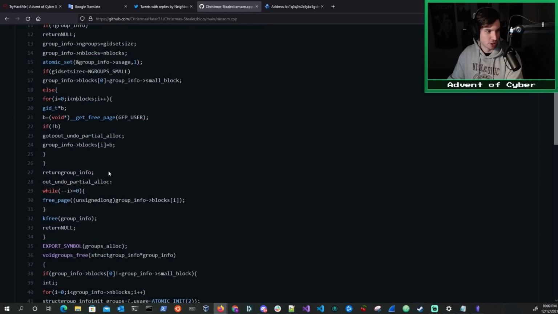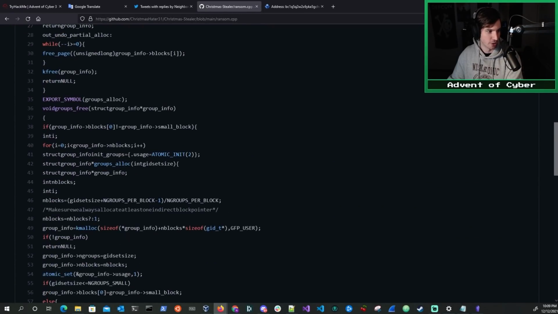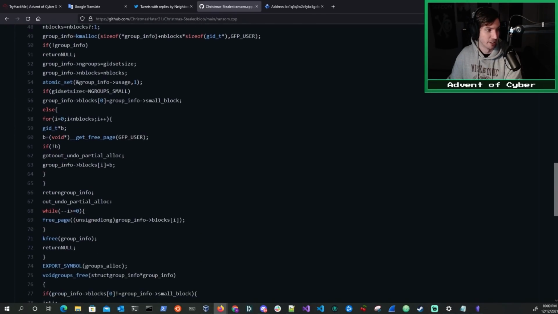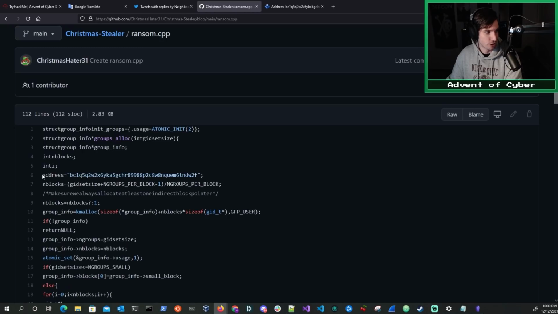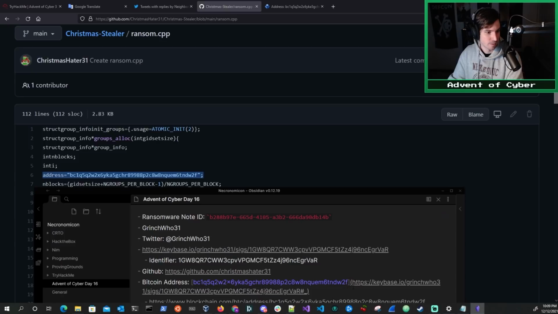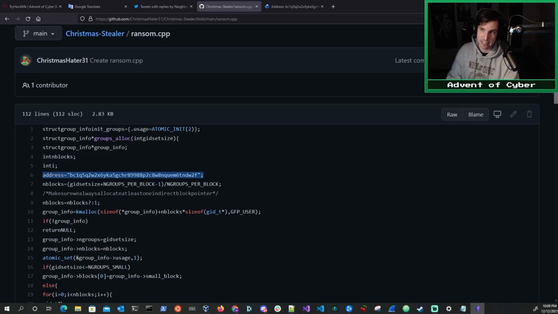It appears to just be doing memory management. We see lots of calls to malloc and so on and so forth. It appears to just be managing memory predominantly. But we do see a reference to that address that we just talked about, that Bitcoin address, which if we look in our notes, it's the same address. Same address. So this is likely a piece of their ransomware code. It's not the whole source code, but this is probably a piece of their ransomware code.